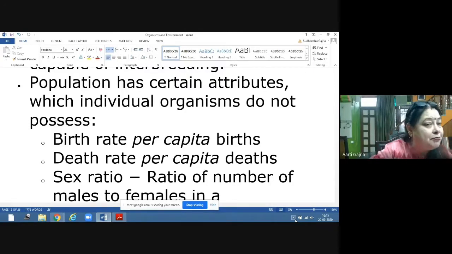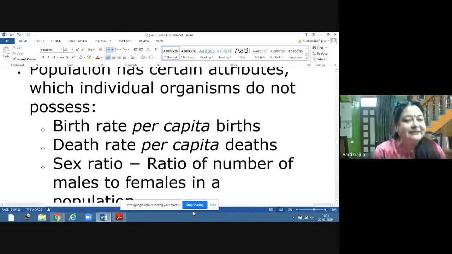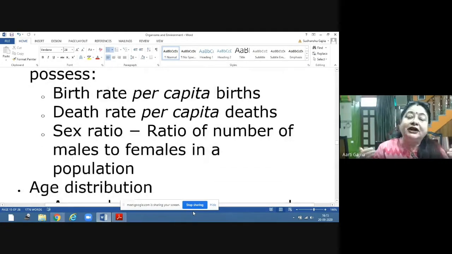Similarly, the number of deaths upon total population would be the death rate per capita. Sex ratio is the ratio of the number of males and females in a population. That means number of males per population, number of females per population. That would be the sex ratio.